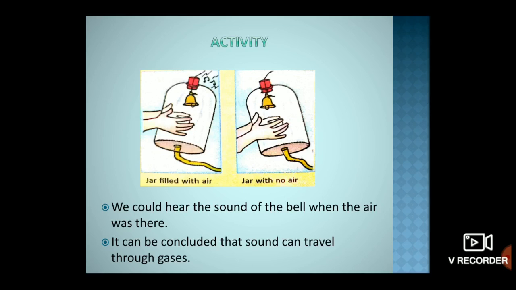We see the bell vibrating, but we do not hear its ringing sound. This is because of the absence of air in the jar, which is removed by the vacuum pump. So this shows that sound needs a material medium for its propagation.